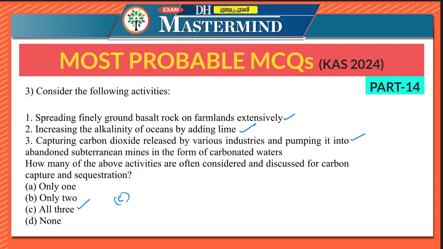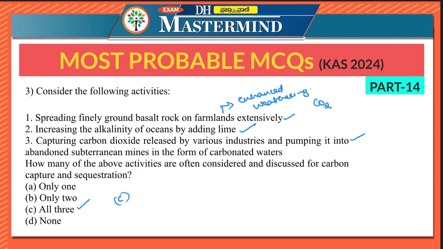Spreading finely ground basalt rock on farmlands is a method known as enhanced weathering. It helps capture carbon dioxide from the atmosphere. This is considered a carbon sequestration technique.